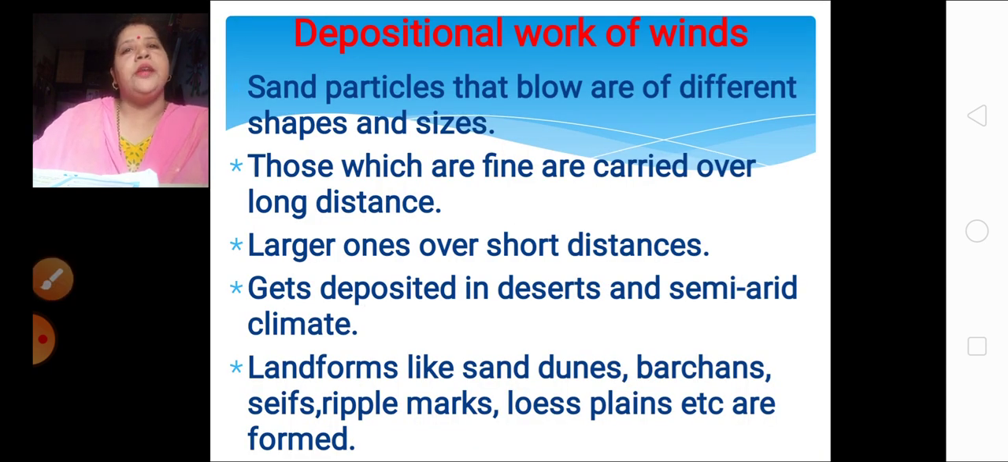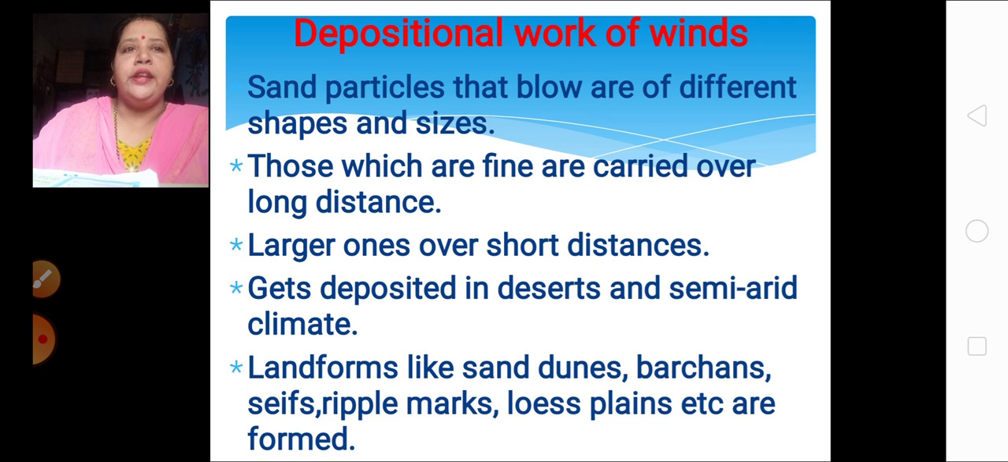Now let's study the depositional work of the winds. We have already learned that when the speed of the wind is lessened or reduced, there only the deposition of the material takes place. Now, sand particles that blow are of different shapes and sizes. They are not of equal size or very small only; they are of different sizes and shapes.